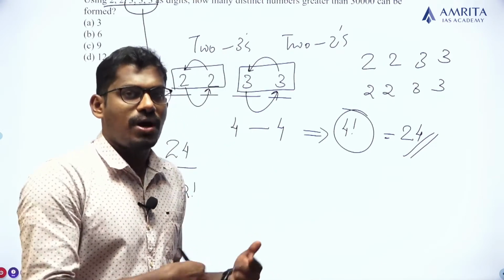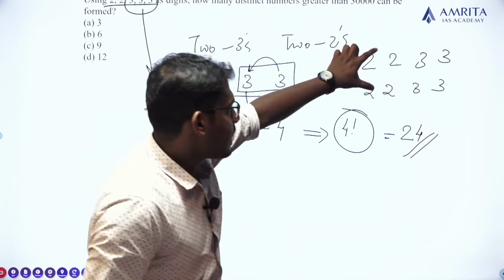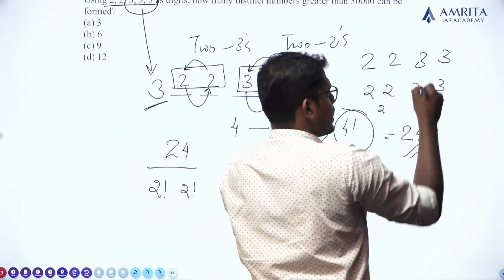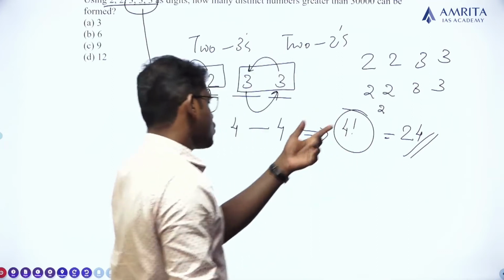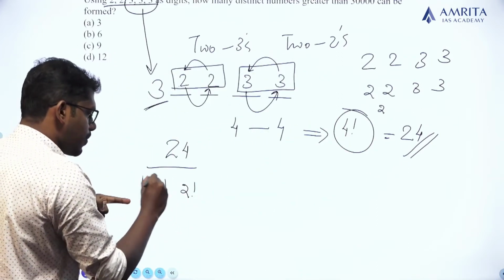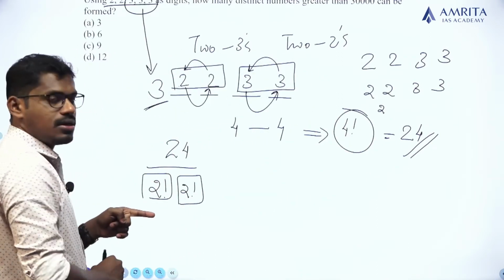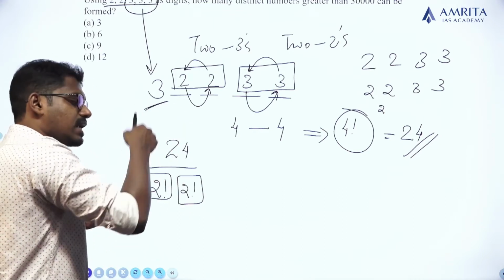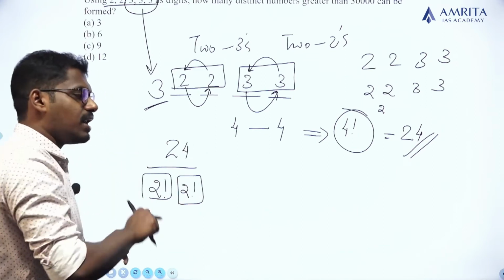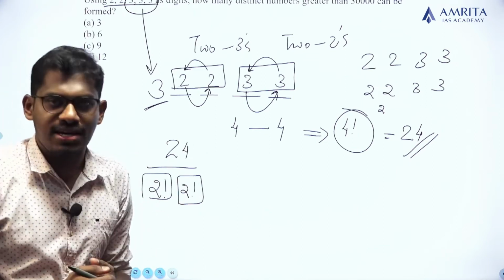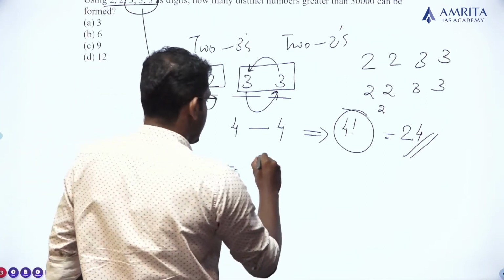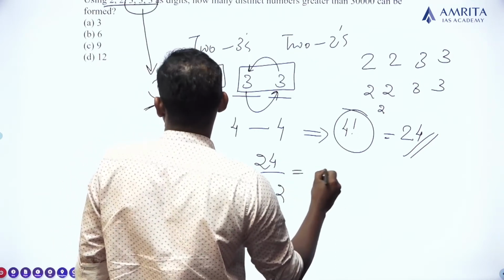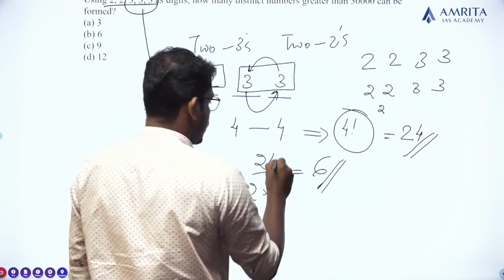Clear? So how many such arrangements are possible? In case of 2s, there are 2 ways. In case of 3s, there are another 2 ways. So we have to divide the total number of arrangements by these repeated arrangements to get the actual answer. So 24 divided by 2 into 2, which means the answer is 6.